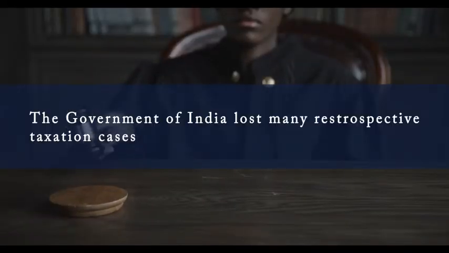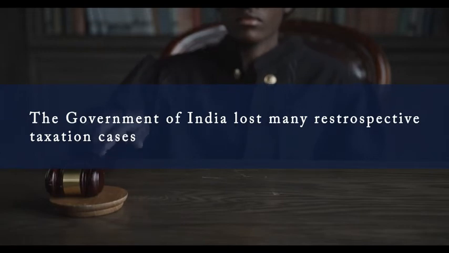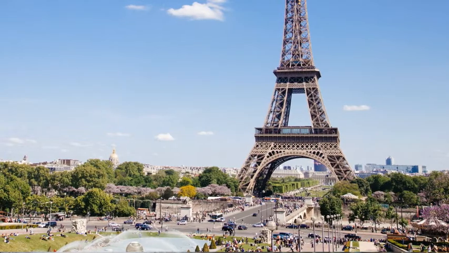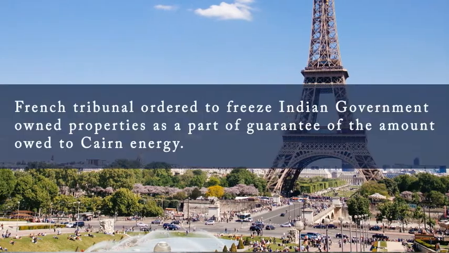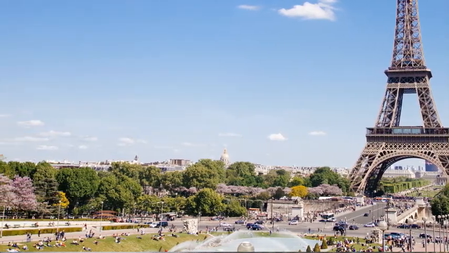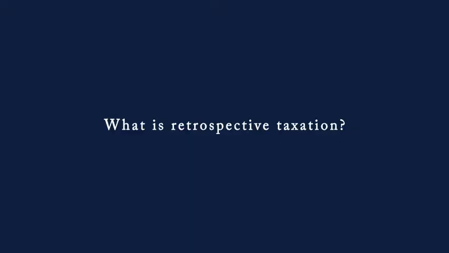Indian government lost various retrospective taxation cases within India and abroad also. The recent one was the French tribunal's last month order to freeze Indian properties as a part of guarantee of the amount owed to Cairn. With that, we can conclude the introduction to the Taxation Laws Amendment Bill 2021.